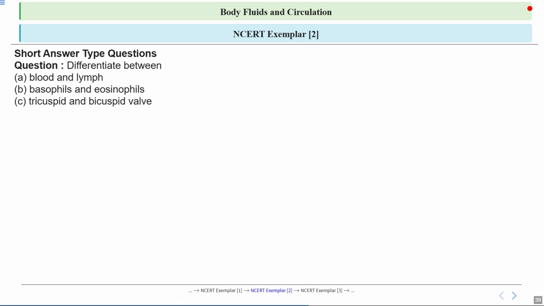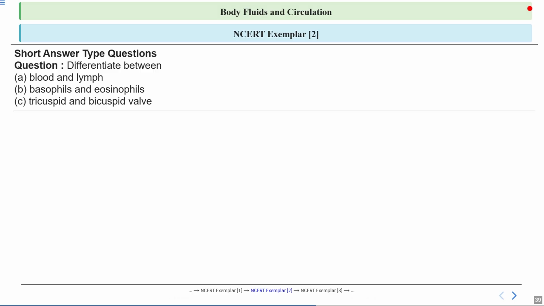And this question is about differences. We have to differentiate between blood and lymph, basophil and eosinophil, tricuspid and bicuspid valve. For example, blood and lymph are both body fluids, but blood is like the main highway carrying oxygen, nutrients and waste, while lymph is more like a side road that helps drain excess fluid and fights infection.